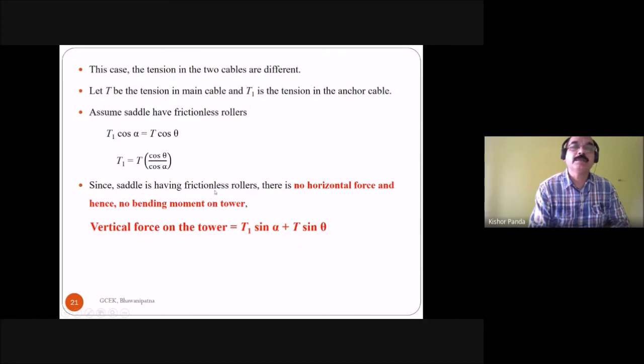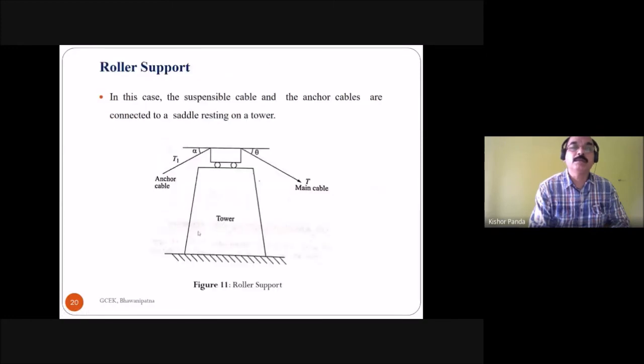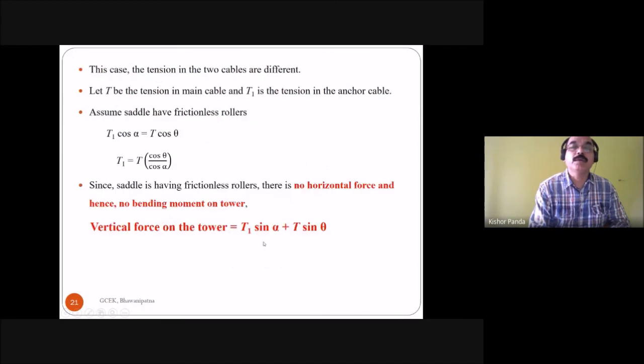Since the saddle has frictionless rollers, there is no horizontal force and hence no bending moment on the tower. So the bending moment is equal to 0. There is no bending moment on the tower and also no horizontal force. Only the vertical force on the tower needs to be found.